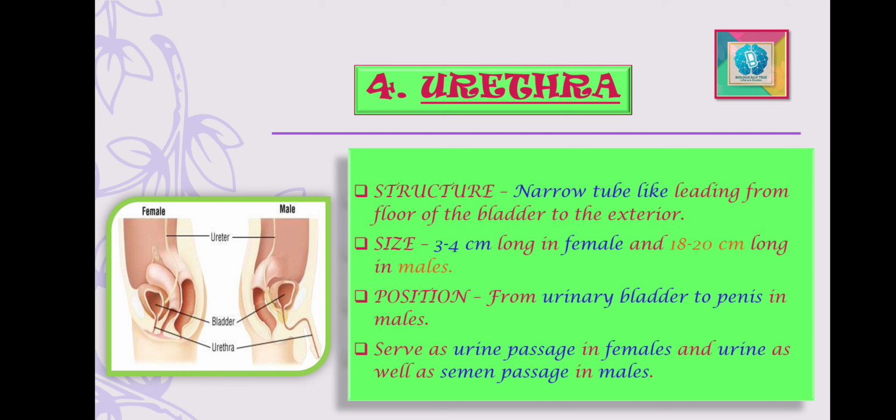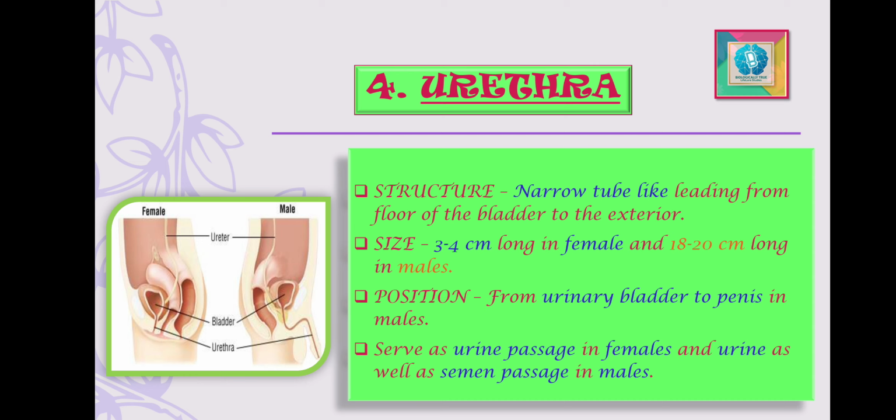In males, the urethra is an 18 to 20 centimeter long tube and it extends from the urinary bladder through the penis, as shown in the pictures also. It opens to the outside as an orifice at the tip of the penis. In females, the urethra serves as a passage for urine only, whereas in males, it serves as a passage for semen as well as urine.